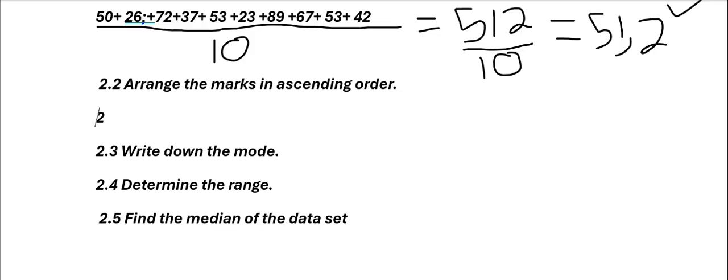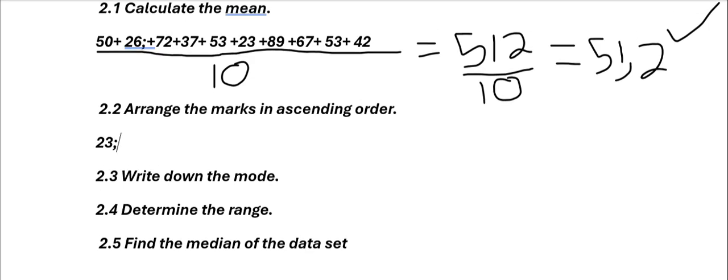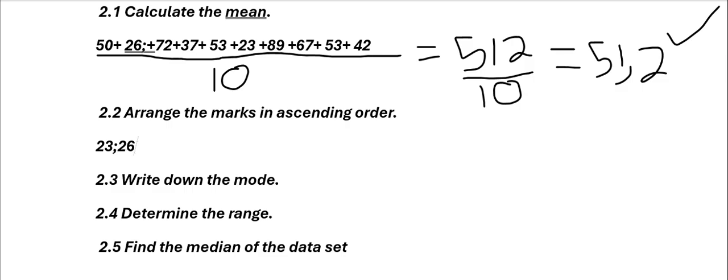So we start with 23, 26, 26, 37, 42, 50, 53, 53, 53, 67, 72, and the last one, 89.